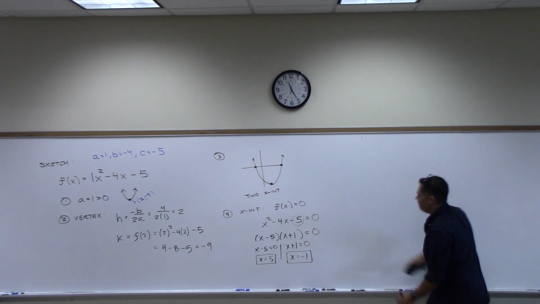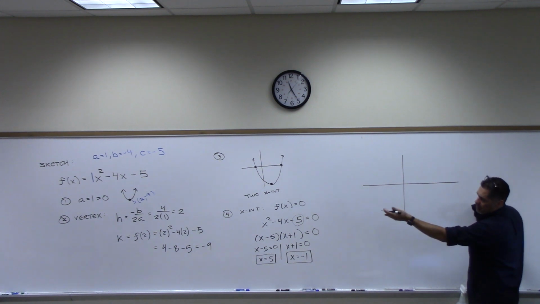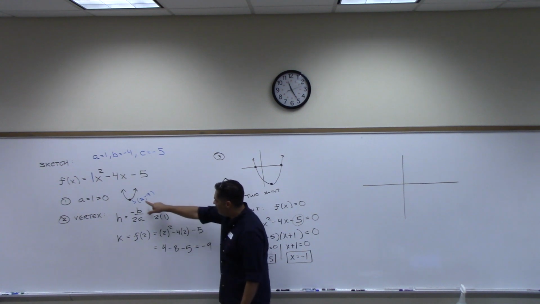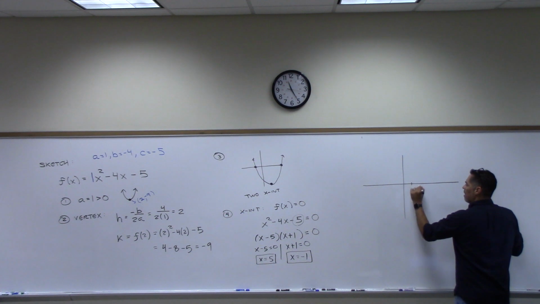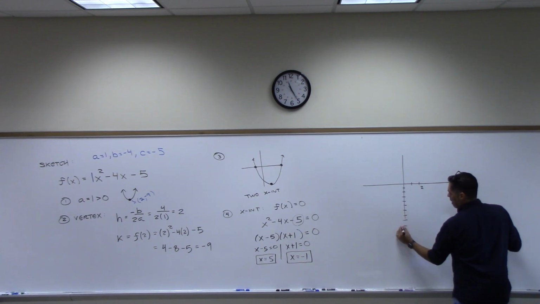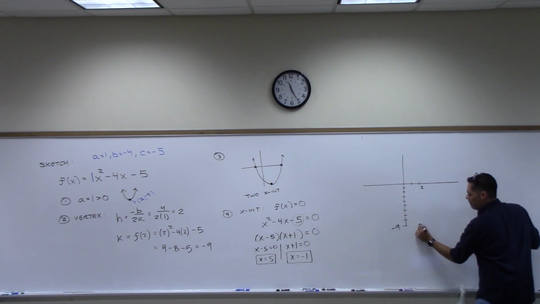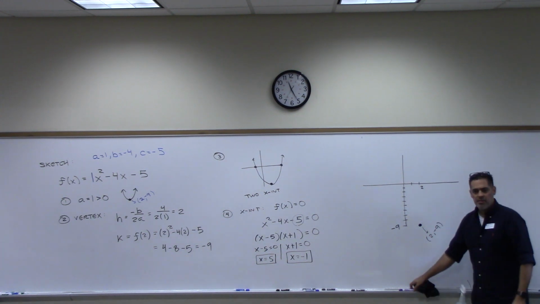So to draw this, I'm going to start with the very first. Well, I know it opens up, right? But I'm going to use the fact that I know that my vertex is at 2, -9. And I'm going to be a little bit more precise with my graph now. I'm going to go to the right 2, go down 9, 1, 2, 3, 4, 5, 6, 7, 8, 9. Okay, 9. So there's -9. So I have a point on my graph right here. That's my vertex. Look, I'm going to label it. I want an A on this test. Okay, there we go. I labeled my vertex.